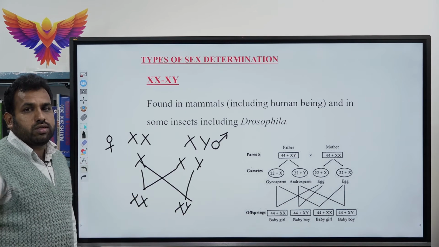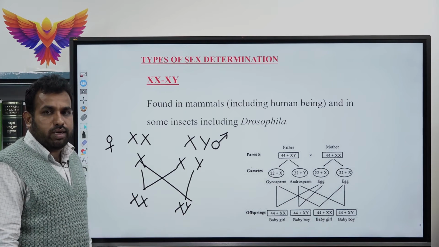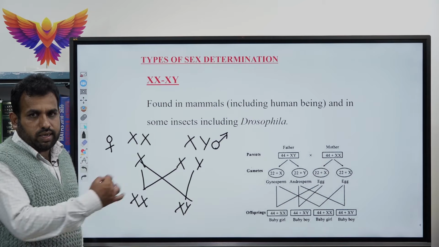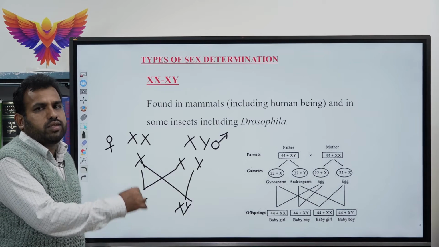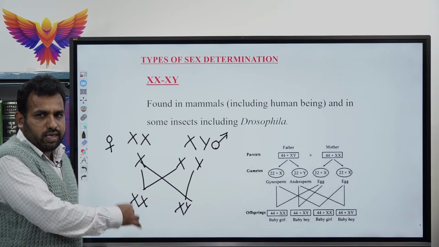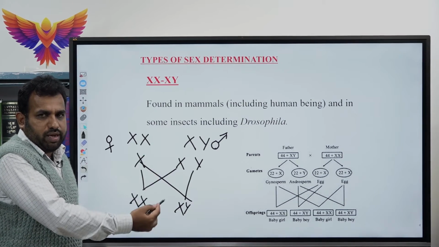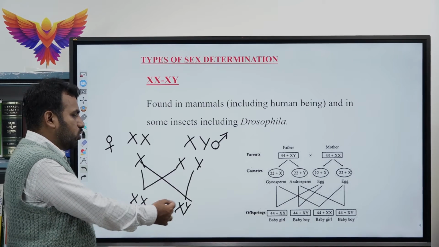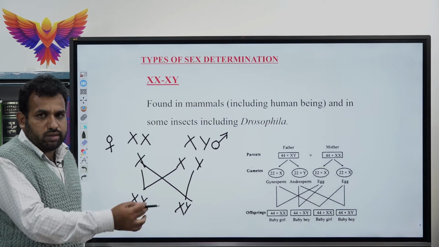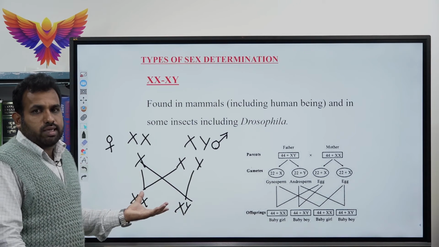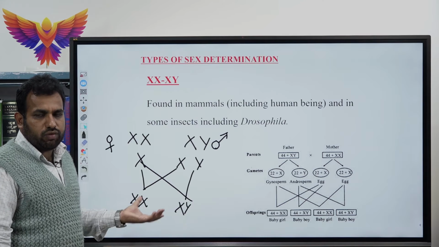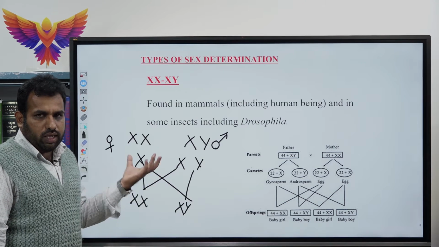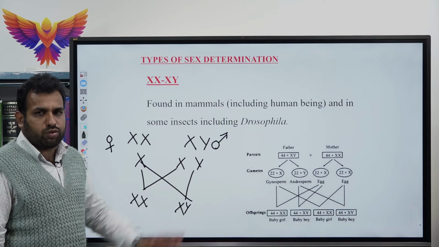This is how the determination takes place, XX and XY. XX leads to a female or girl baby, XY in case of a boy or male. The same kind of determination occurs in Drosophila also.